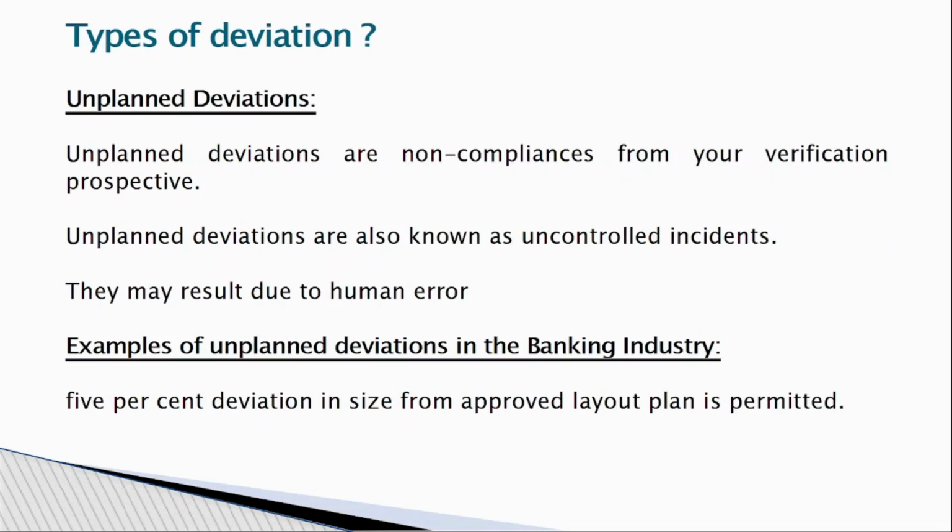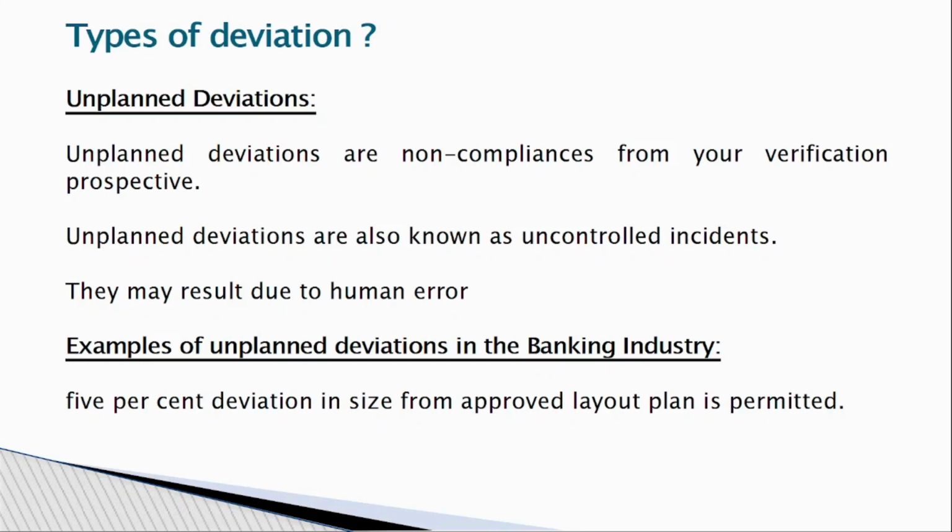The second one is unplanned deviation. Before sanction, you have not identified the deviation, but during verification of the documents, you find the deviation. For example, your take home salary is good, your organization is good, everything is good, and the loan sanction has been completed. Then when you go for physical verification of the property, there is a deviation in the layout plan.